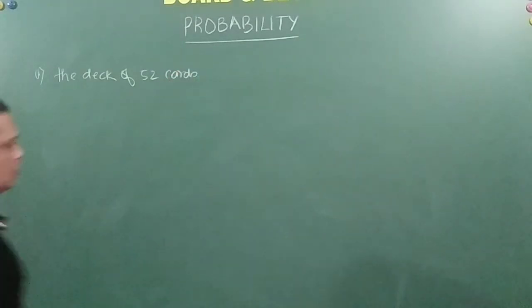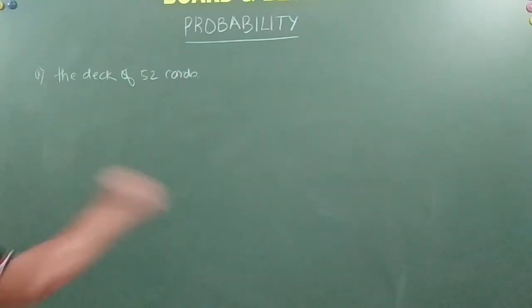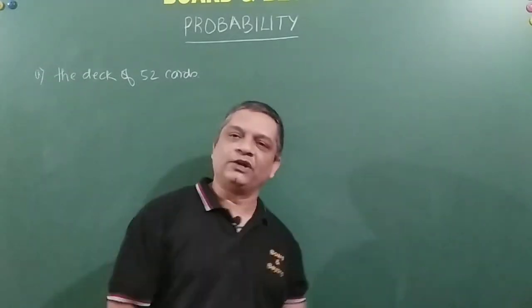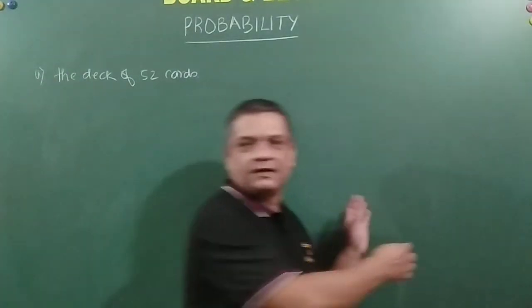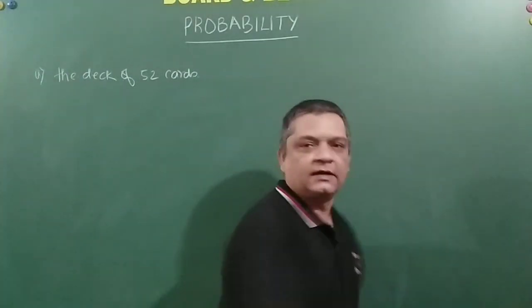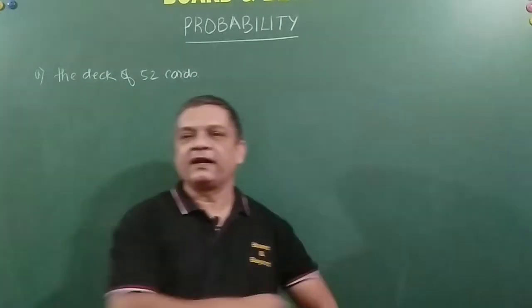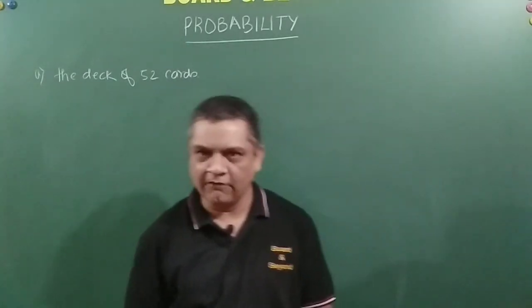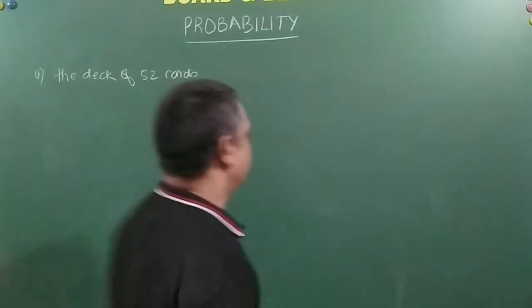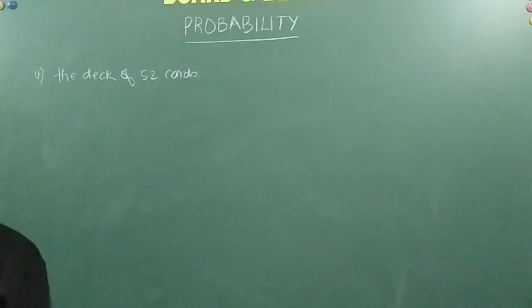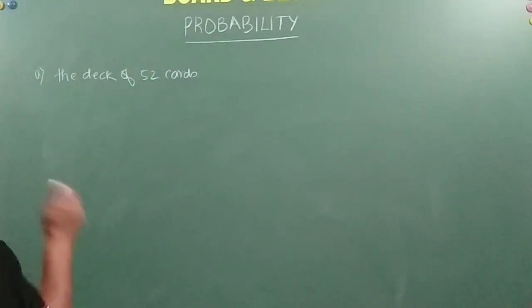So what happens is I am drawing one card from the deck of 52 cards. Correct? So friends, just now I told you what the different kinds of cards are in a deck of cards. With that knowledge we move forward. Now I need to find out the probability of getting a king of red color.